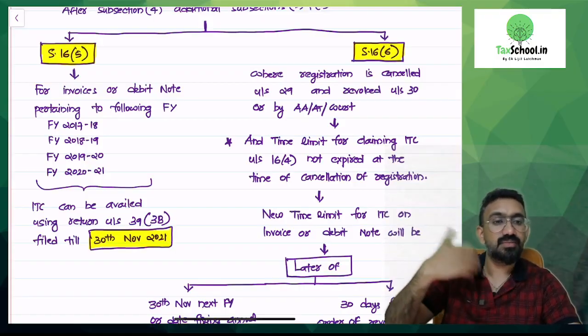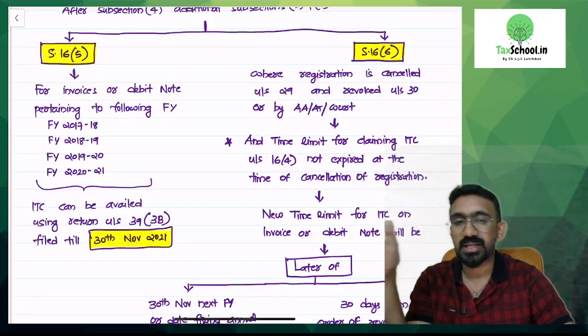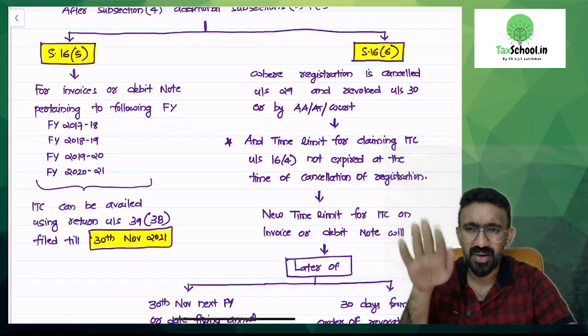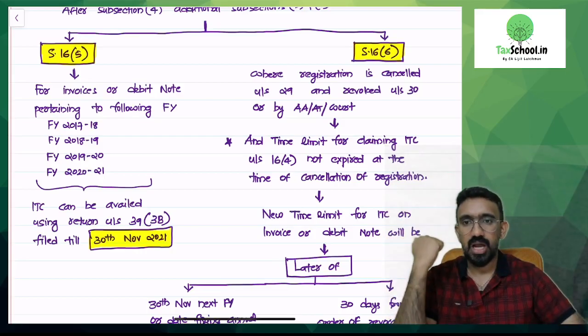After that only we will do the normal computation of 30th November of the next financial year or date of filing annual return, whichever is earlier. So there's a one-time relaxation that they have given. I hope this is clear to you.